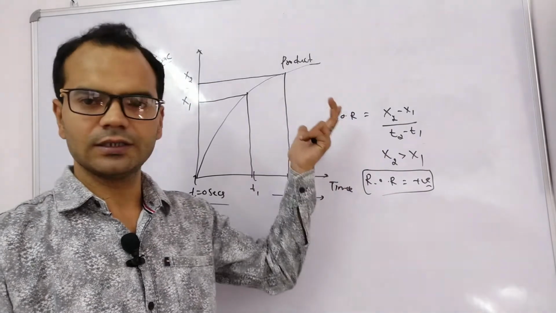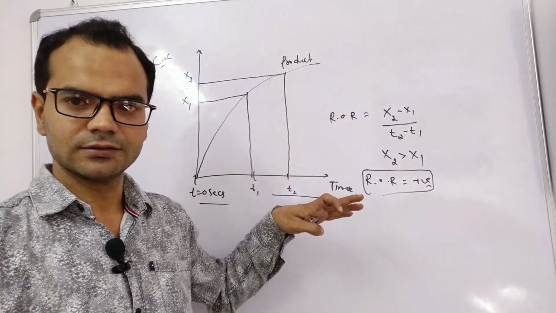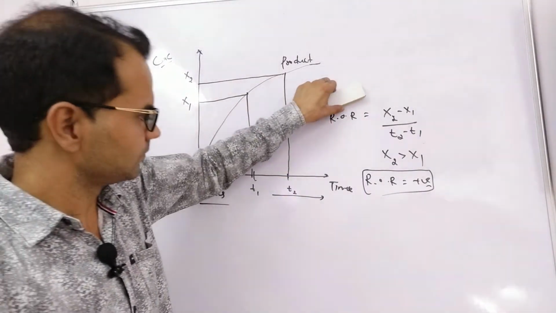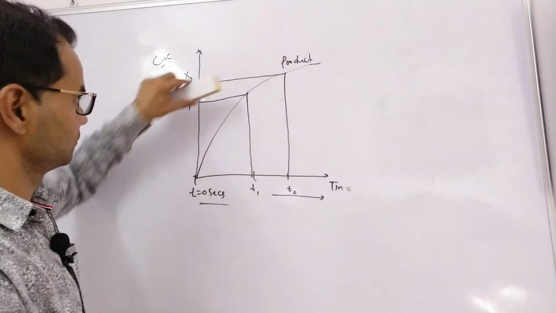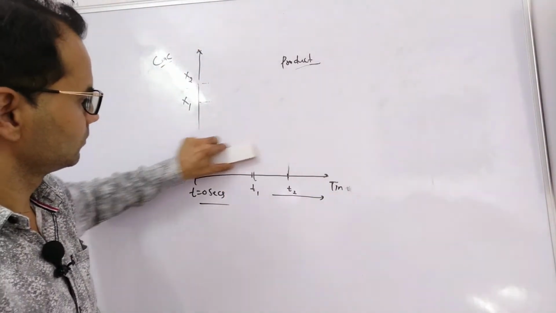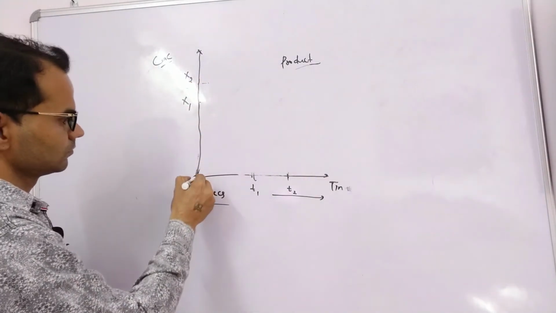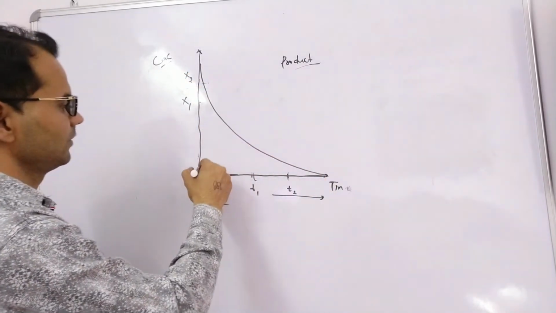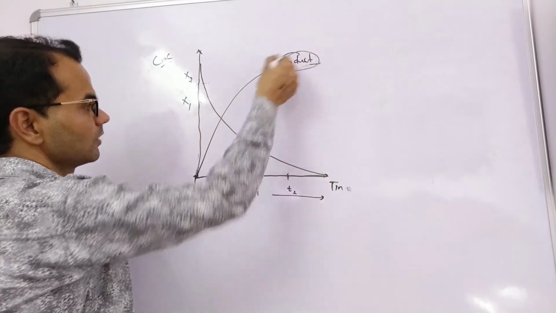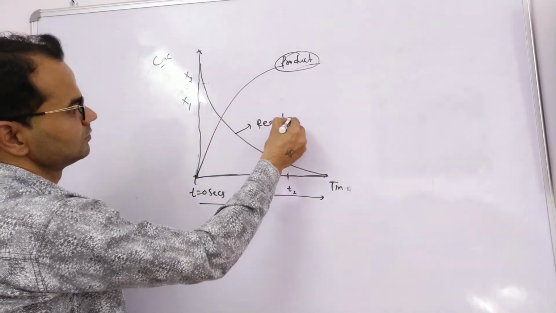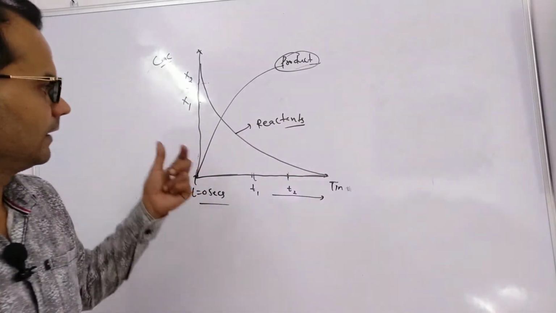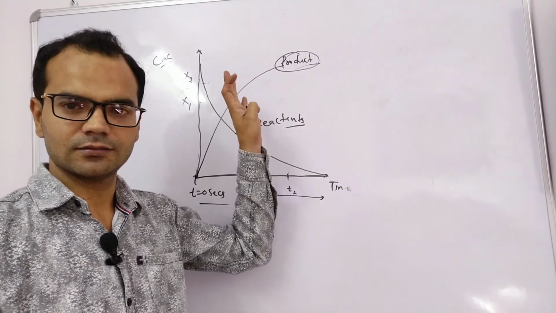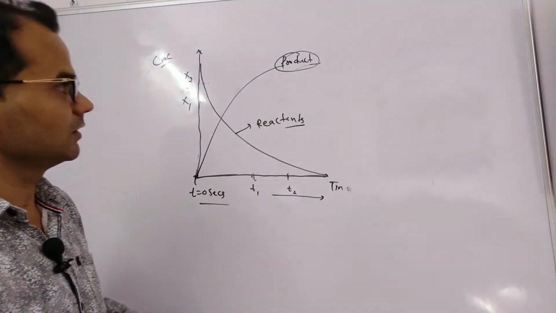As we know, product will increase and reactant will decrease. If we plot the graph for both product and reactant, then the graph will be like this. This is the products curve and this is the reactants curve. Clearly, reactants are decreasing and the products' concentration is increasing. Clear? Now, how do we represent rate of reaction in an equation?